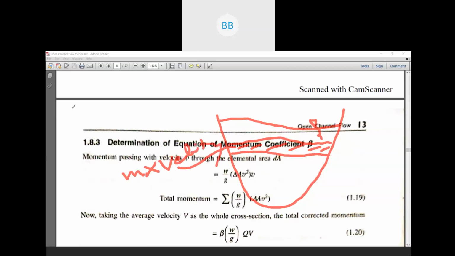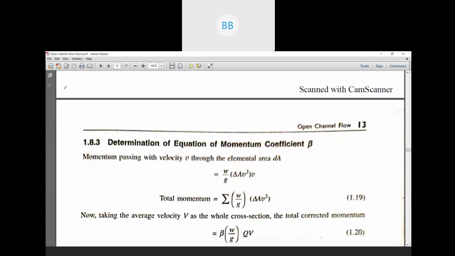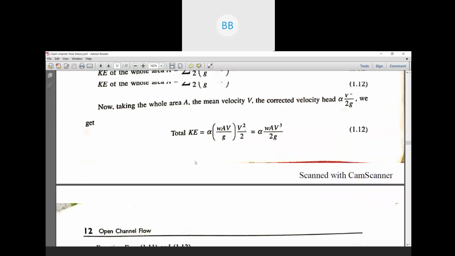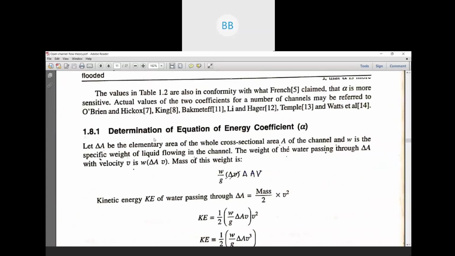For mass, we have already derived that equation when we discussed the energy coefficient. We know the equation for mass.